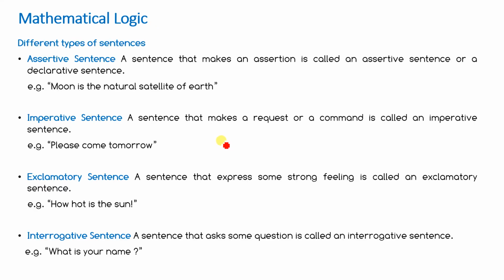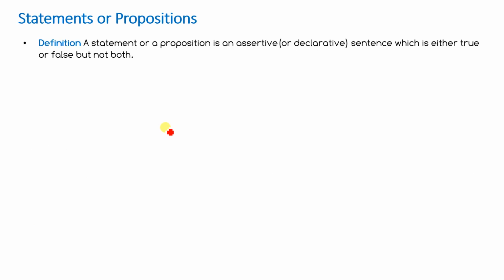Now come to statements or propositions. Among these four, which sentence will be called a statement or proposition? The assertive sentence. So it's a definition: a statement or proposition is an assertive or declarative sentence which is either true or false.